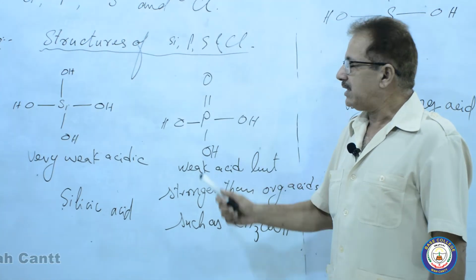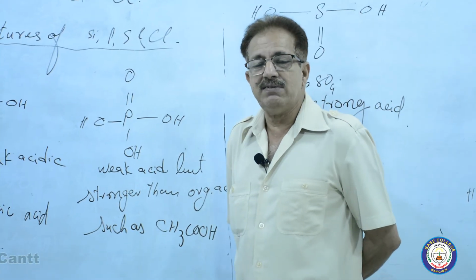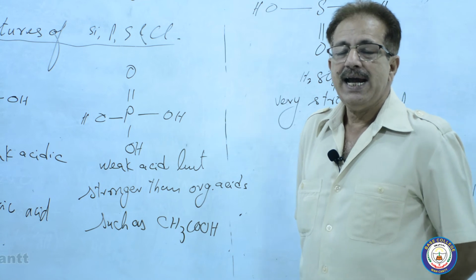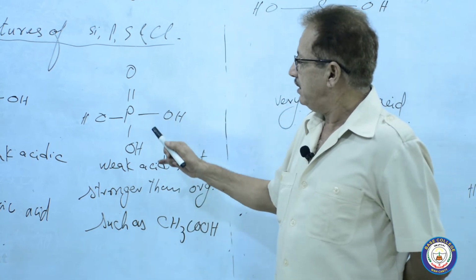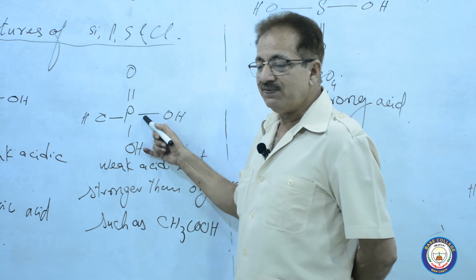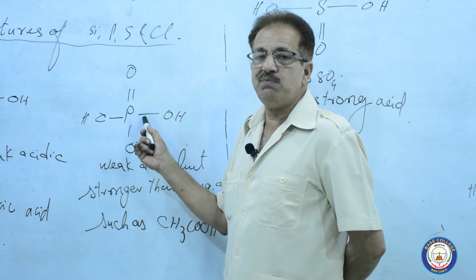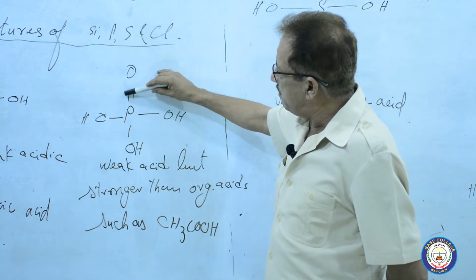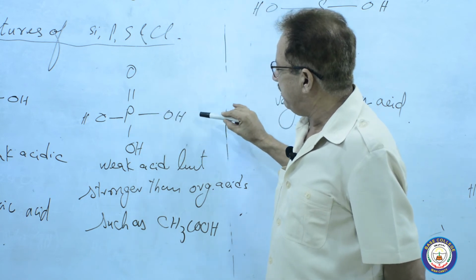Now next, the hydroxides of phosphorus. Phosphorus belongs to group 5, the nitrogen family, having 5 electrons in its valence shell. Therefore, it will form 5 bonds. One will be a double covalent bond with 1 oxygen. Other 3 bonds will be with OH.